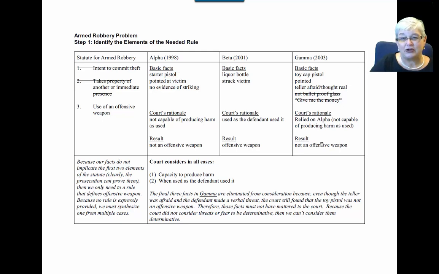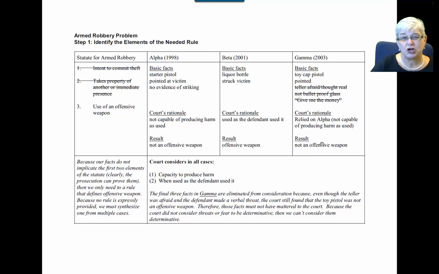Now, does that mean that we didn't get anything new from Gamma that we didn't get from Alpha? Not at all. We actually got some valuable information from Gamma. We have all those facts from our case where Rob Burr told Mattis to get in the closet and that Mattis said that he was really afraid he was going to get shot if he didn't comply with the instructions. Well, we know from Gamma that those facts don't matter. Those are not legally relevant facts. How do we know they're not legally relevant? Because even though the teller was afraid and even though the robber was threatening, the court still said it was not an offensive weapon. And if those things mattered, they would have come to a different conclusion.